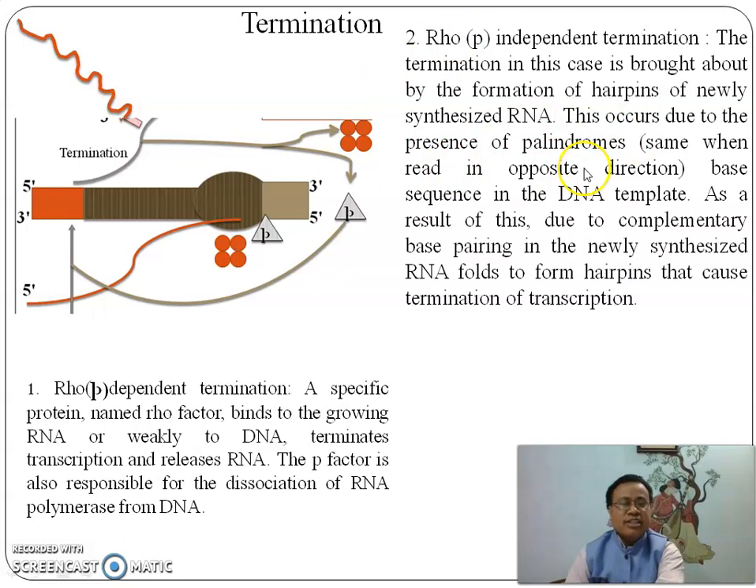This occurs due to the presence of palindromes, meaning a base sequence that reads the same in the opposite direction. All the sites have the same base sequence. Suppose words like Xerox, or rotor, have some kind of palindrome structure. When such a type of base sequence comes, the process of transcription stops. For this type of termination, rho factor is not required. That is why it is called rho independent termination.